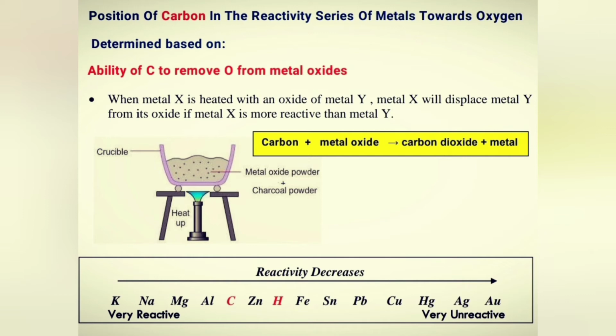Based on the ability of carbon to remove oxygen from metal oxide, carbon is strongly heated with a metal oxide. If carbon is more reactive than the metal, it can remove oxygen from the metal oxide. In other words, carbon can reduce the metal oxide to metal. We can make the conclusion that carbon is positioned between aluminium and zinc in the reactivity series of metals toward oxygen.